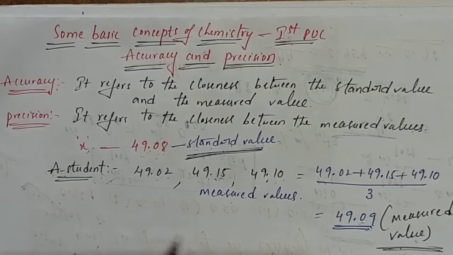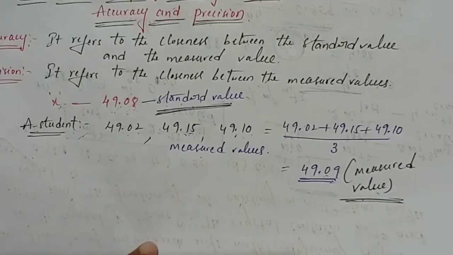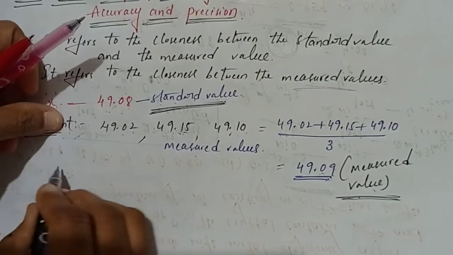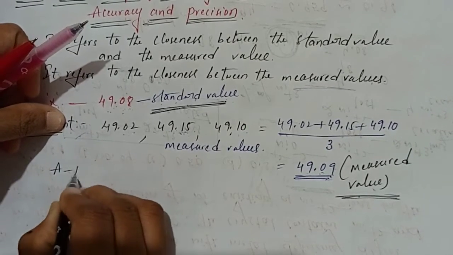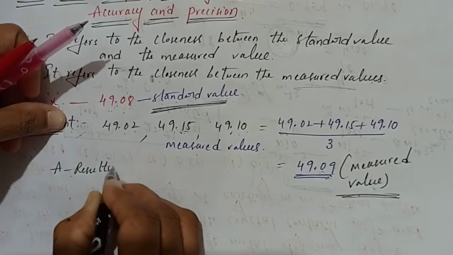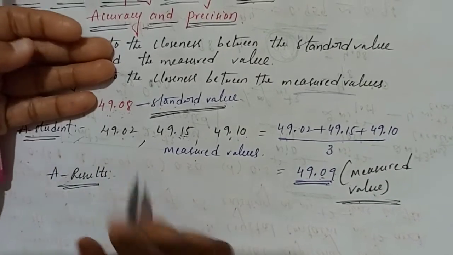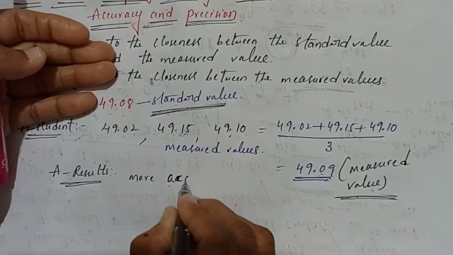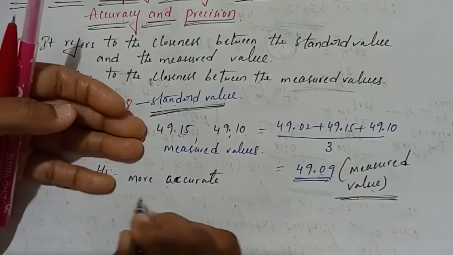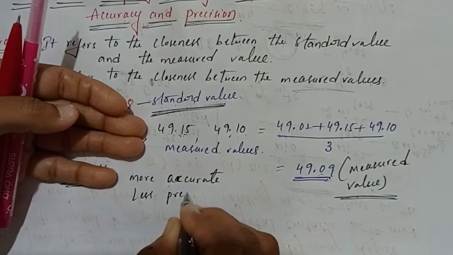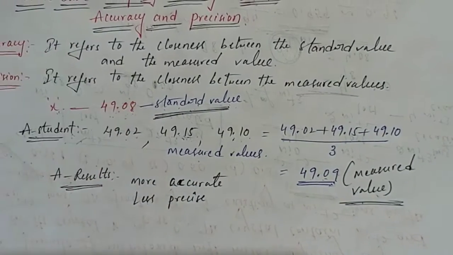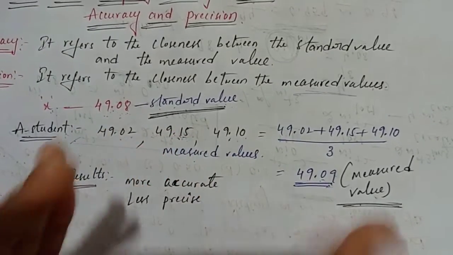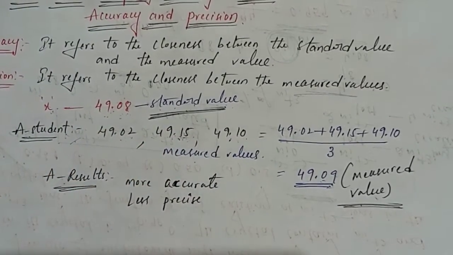So what we have to write students finally? See Nana, what we can write? Student A results, more accurate. Correct? More accurate and less precise. Correct Amma? Less precise. Clear this one? Less precise. That means there is no much closeness between the measured values. Okay? This is about the A student.